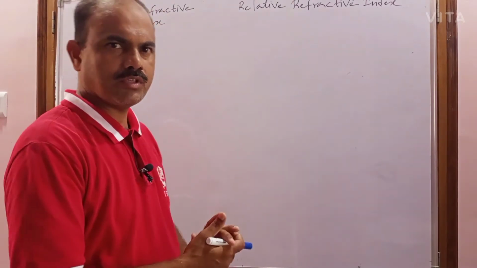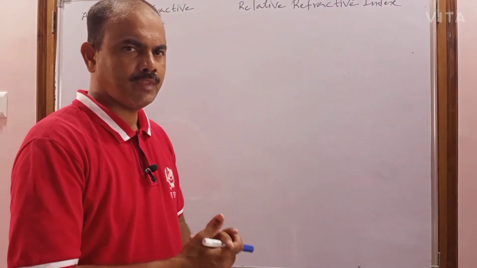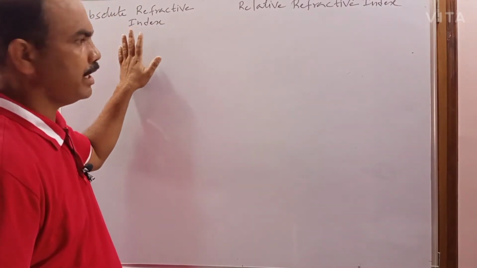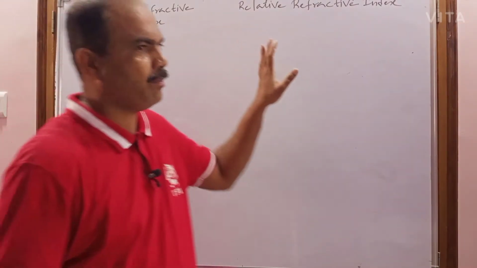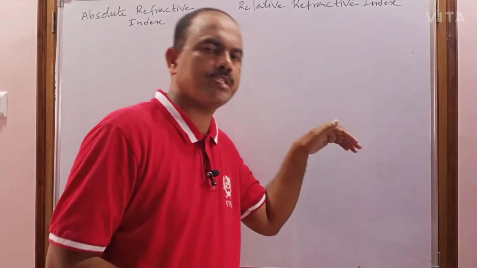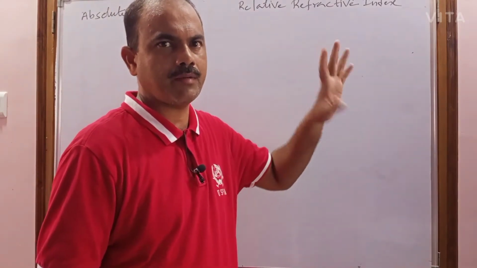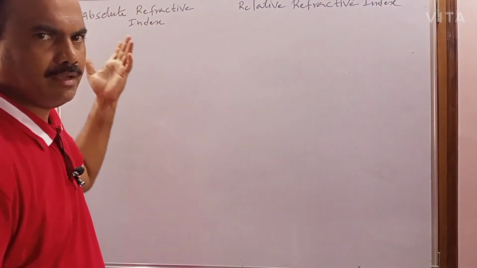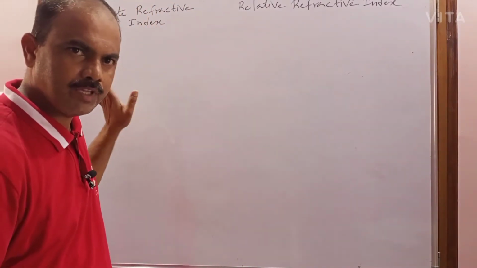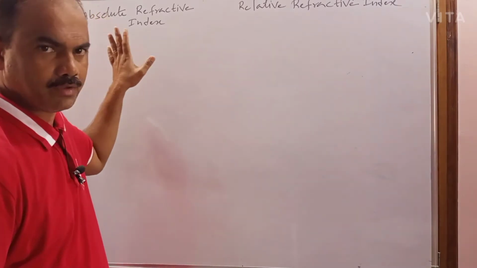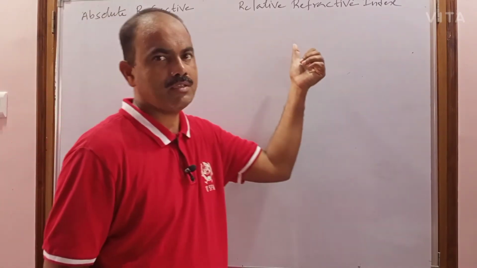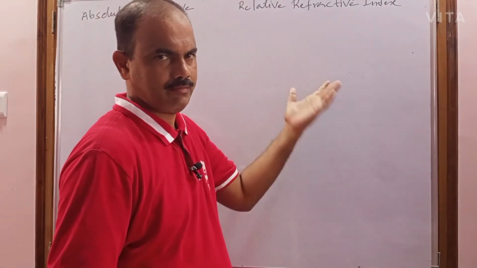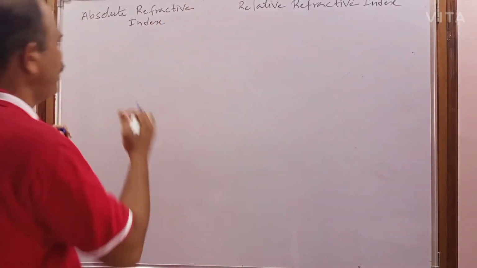Both are ratios of velocities, but in one we compare the velocity of one medium with respect to air or vacuum. In the other we compare the velocity of one medium with respect to any other medium except air or vacuum. So this is the comparison of velocity of light in one medium with respect to whom? Air or vacuum. And here it is the velocity of light in one medium with respect to any other medium. Now coming to the absolute refractive index.